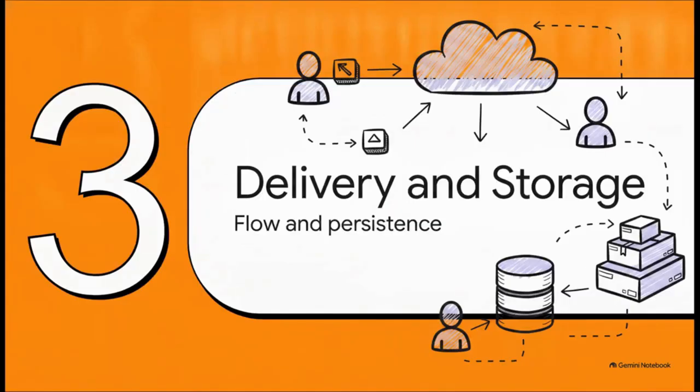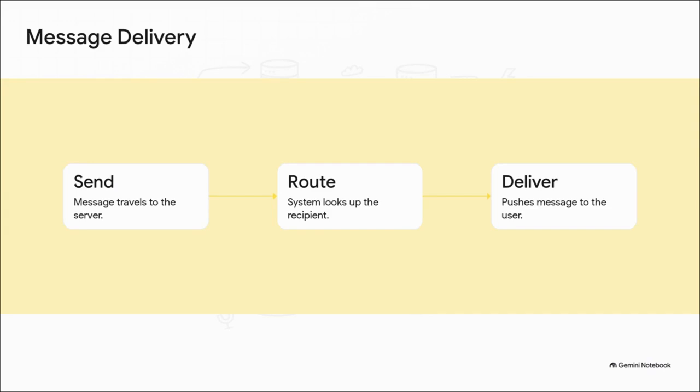Section 3, message delivery and storage. So message delivery is really a continuous, multi-step journey. Step 1 is send. The message travels right through that open WebSocket we just talked about, straight to our server. Step 2 is route. The system instantly looks up exactly which server the recipient is currently connected to. And step 3 is deliver, where it pushes that message right down to the recipient. When both people are online, this entire sequence literally takes milliseconds.